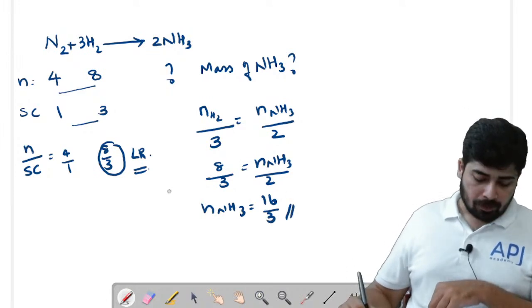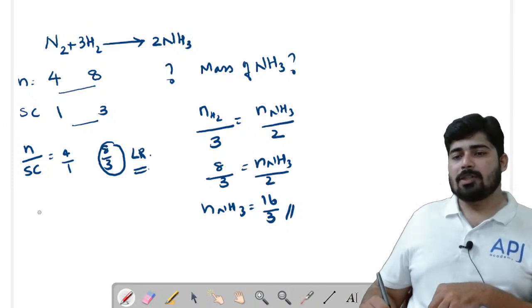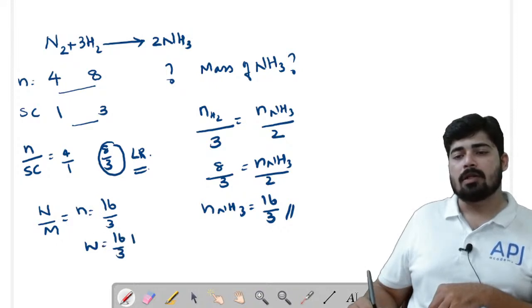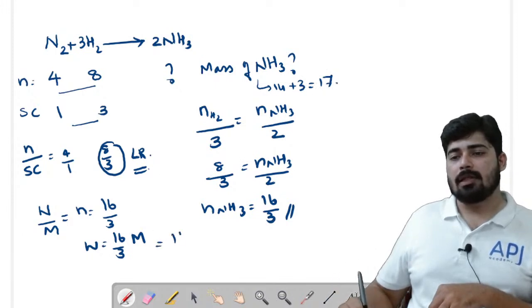16 by 3 moles. Now we can find out the mass of ammonia. We know that weight by molar mass gives us the number of moles. So number of moles we got as 16 by 3. Now in order to find the weight, it is 16 by 3 into molar mass. What is the molar mass of ammonia? We know that it is 14 plus 3, that is equal to 17. So 16 by 3 into 17 gram per mole is the answer, or 16 by 3 into 17 grams.